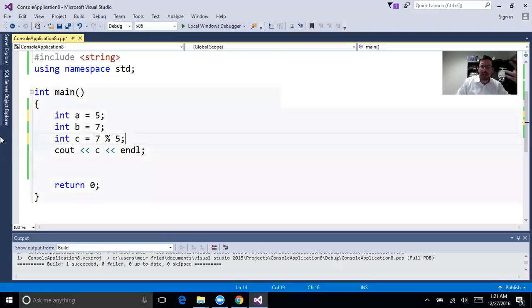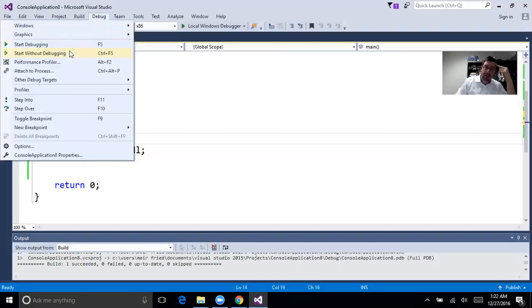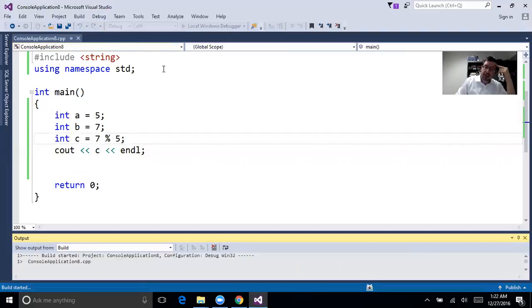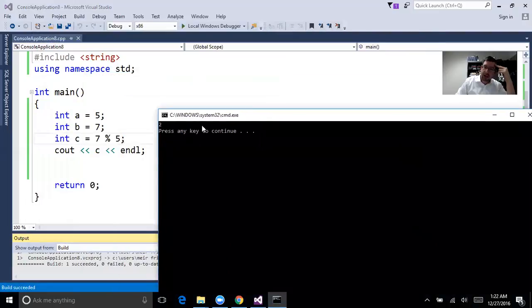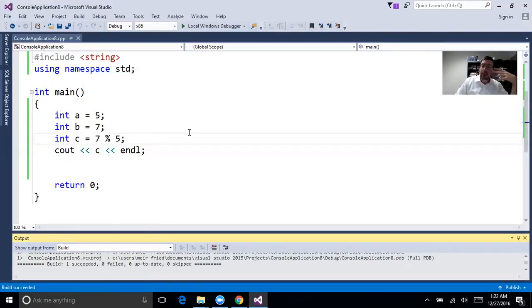That means what's the remainder after division? That's the remainder. So 7 divided by 5 has a remainder of what? 2. So let's assure ourselves that the output is going to be 2, and it is. The output is 2. So if you want to know what the remainder after division is, that's what it is. So if you wanted to figure out how many minutes are left after something happens, how much is left over after I did something, that's the way you would find out, by doing that.